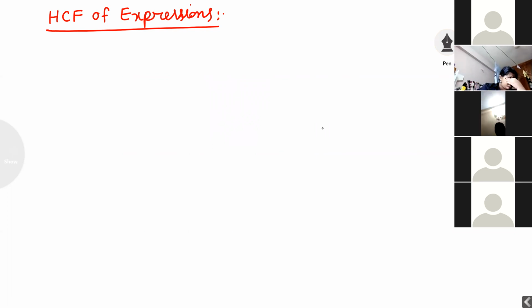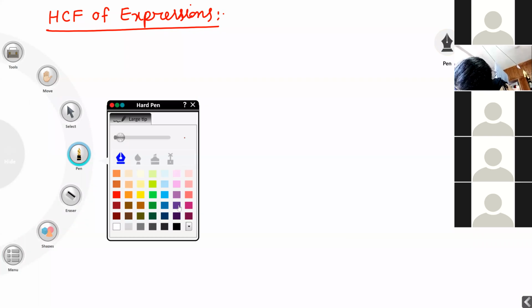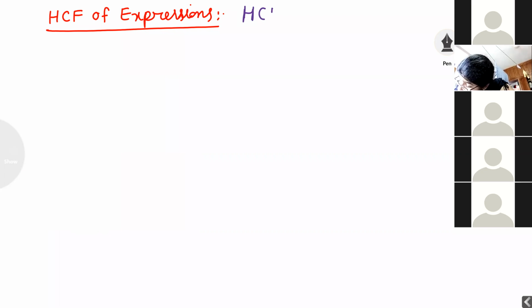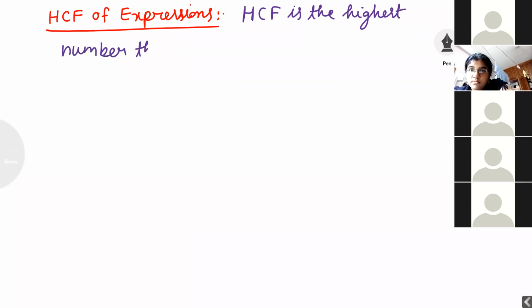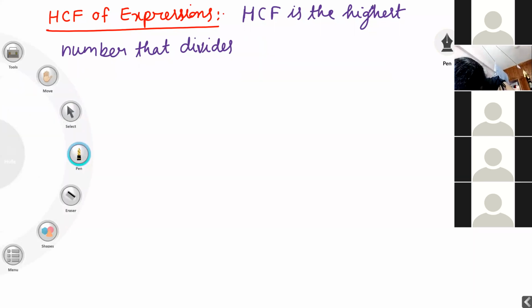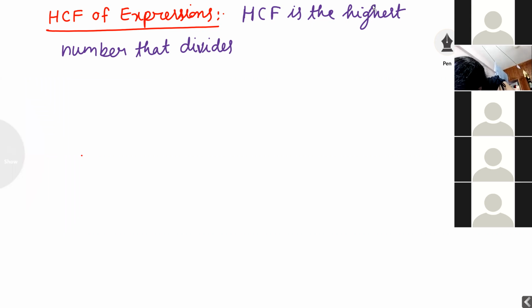Note down. HCF is the highest number that divides a group of given numbers.